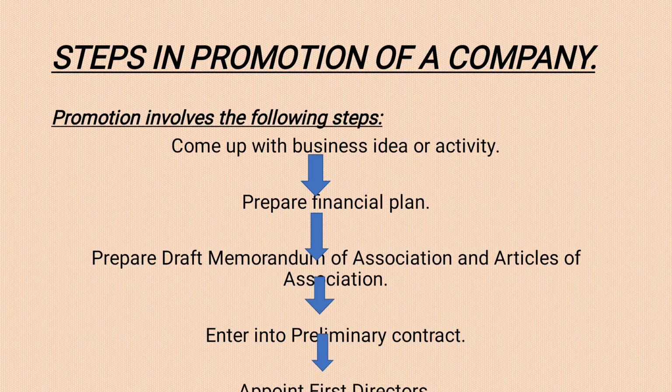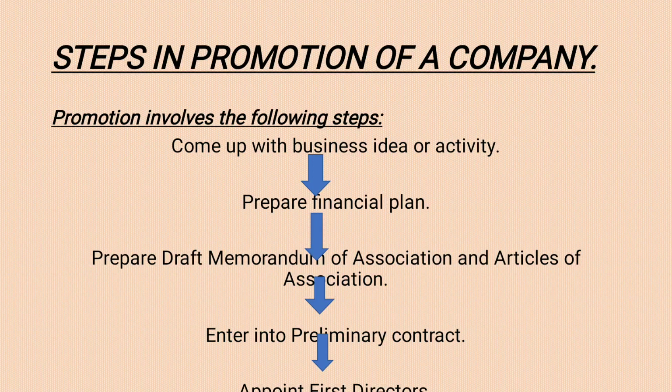Number 1, we will start. Number 1 is come up with a business idea or activity. Clear? So in this stage the promoters will come up with a business activity that they wish to undertake. That means they are going to decide which activity will be considered. Then after that they will choose a business activity after seeing various factors like scope of business, competition, availability of factors of production, and many more. Clear? Then after this they will prepare a business plan.